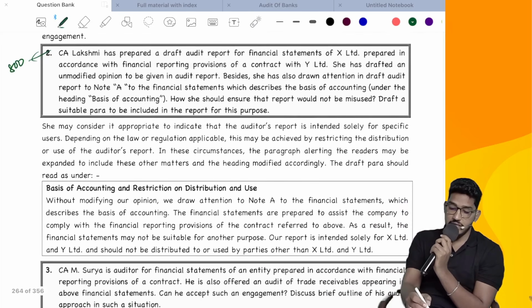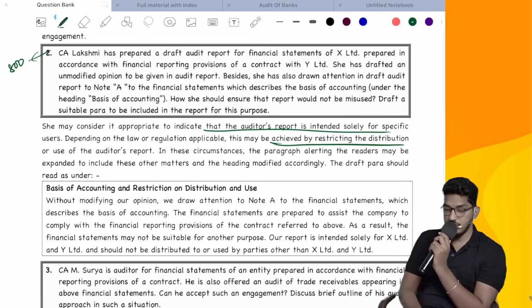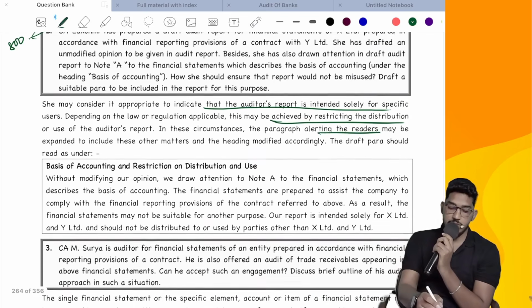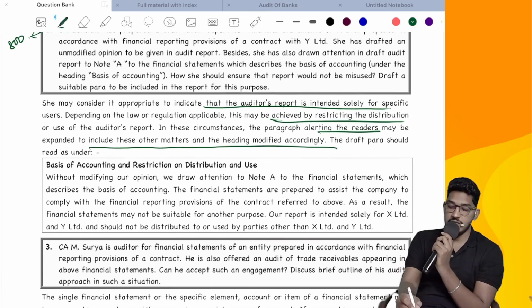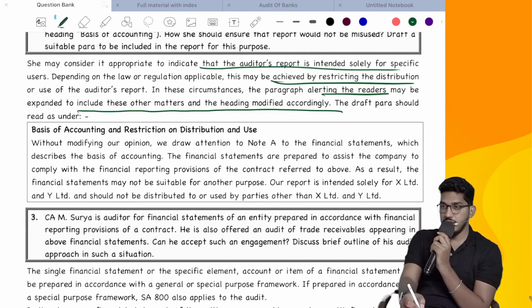So she may consider it appropriate to indicate that the auditor's report is intended solely for specific users. Depending on the law and regulation applicable, this may be achieved by restricting the distribution. In these circumstances, the paragraph alerting the readers may be expanded to include these other matters and the heading modified accordingly. So the para will look like basis of accounting and restriction on distribution and use.